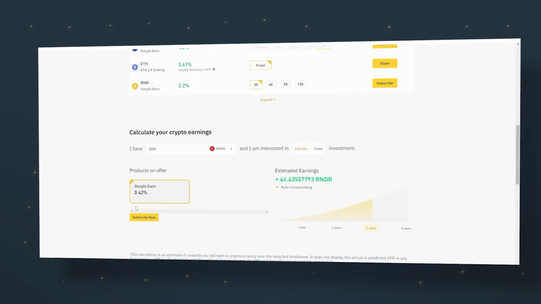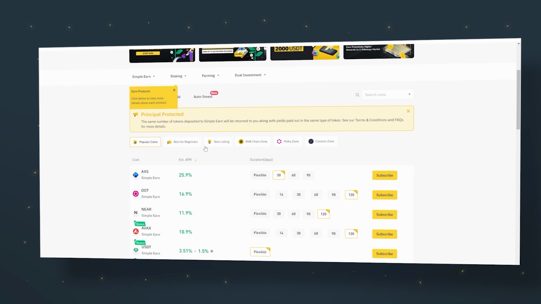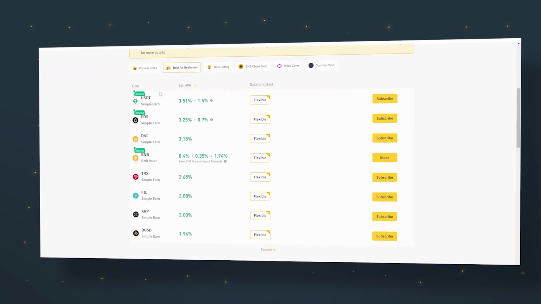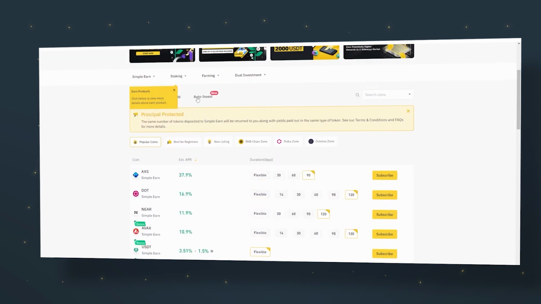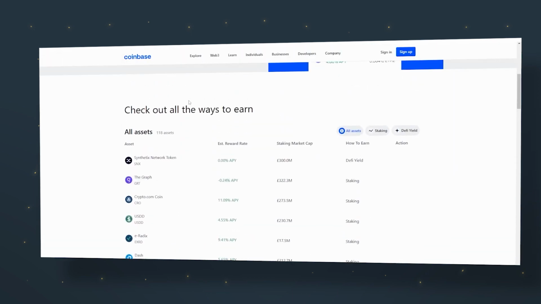Simpler earnings are the easiest to handle, and you can take them out whenever you want, especially if you're just starting. Binance is good for beginners in my opinion. If you're just starting, I also recommend Coinbase. Stick with the stable coins at first, and if you're familiar with the coin or have a certain currency, maybe check out KuCoin or another platform for more options.